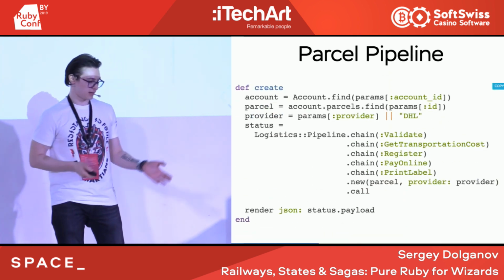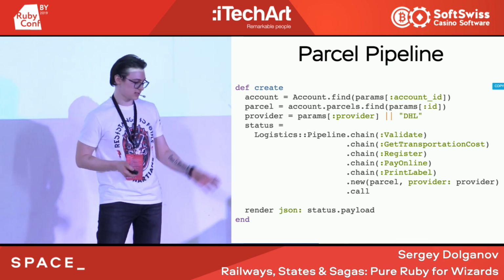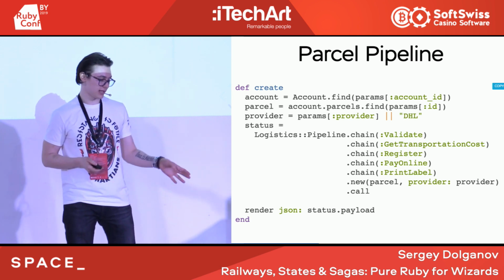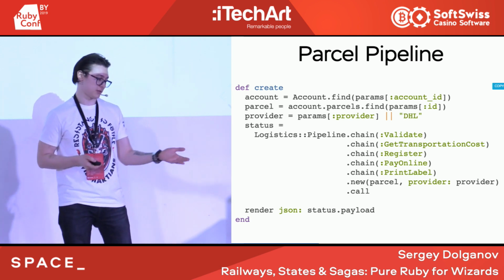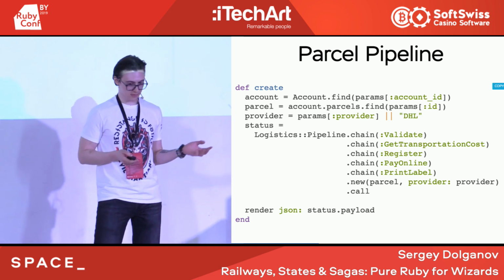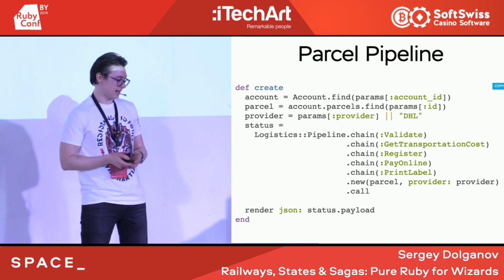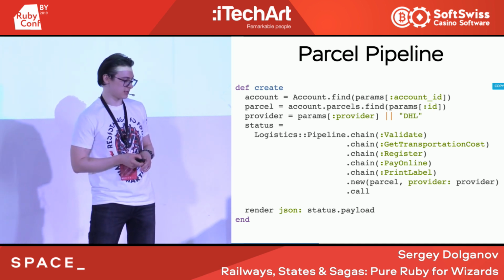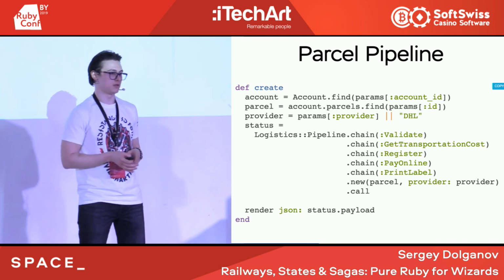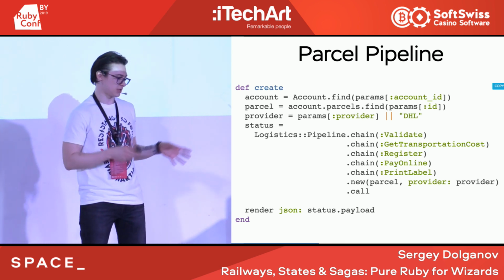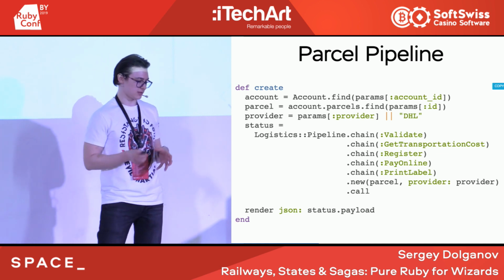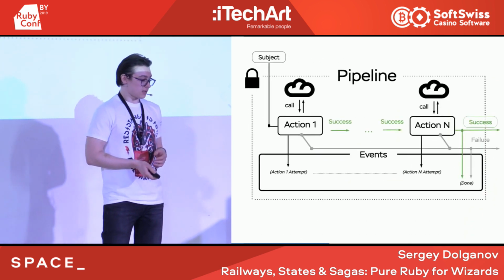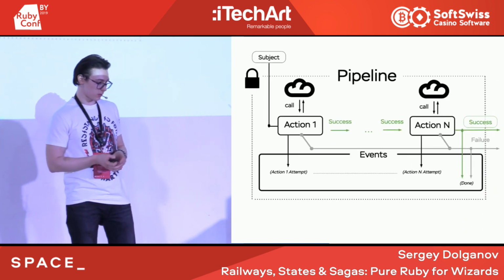So remember the parcel pipeline, it looks like that. We have a class on which we call the chain methods, and then initialize it with the subject. For our case, the subject is a parcel, and some additional information is provided, and then we call it. And you can see that at the end, we will receive a status object that finally helps us to reduce the number of conditions, because status will just hold all the information about how to output an error or successful state. So, how does it work in the real world?